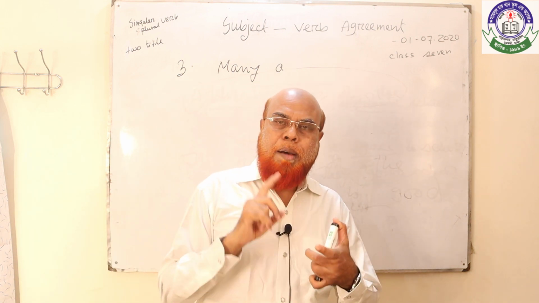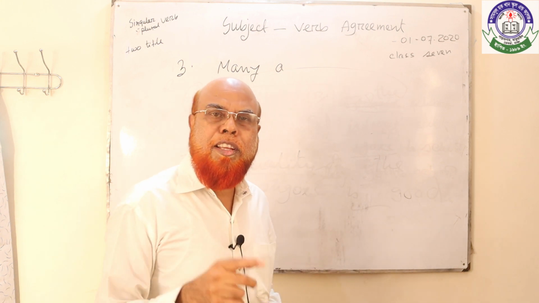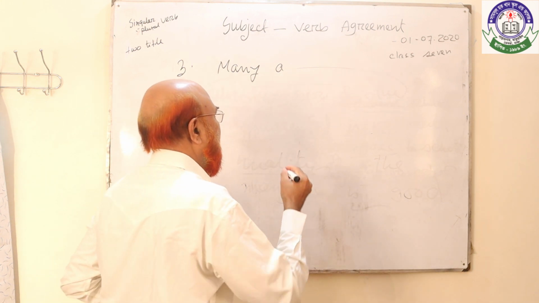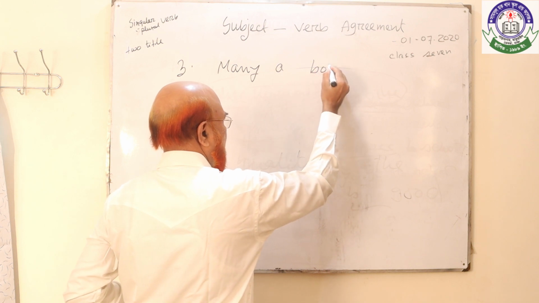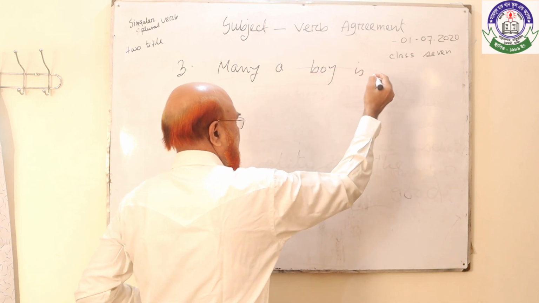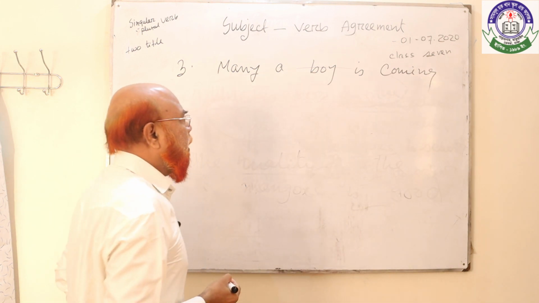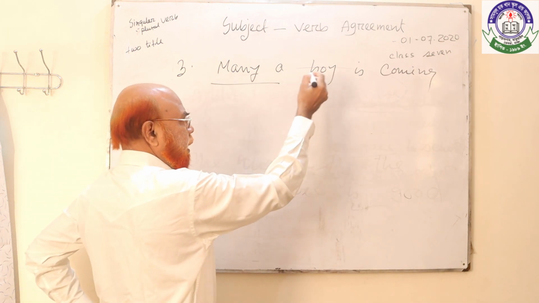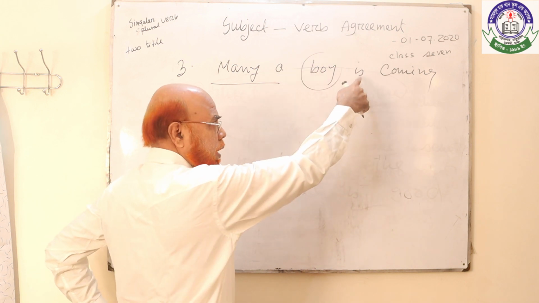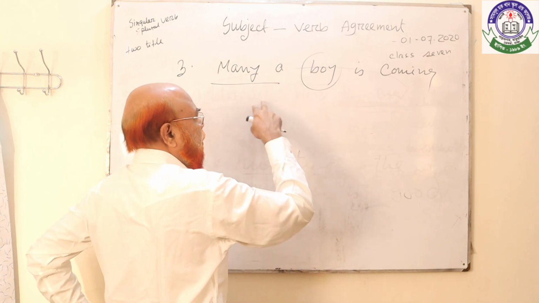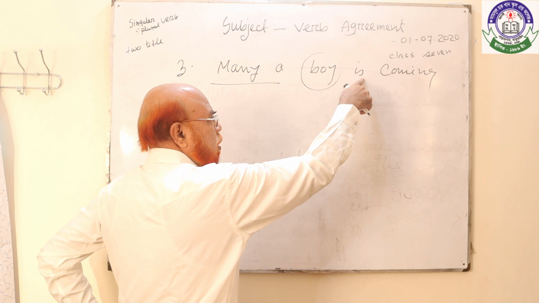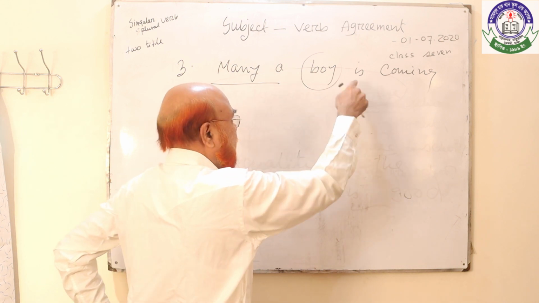I repeat, after many a, the noun will be singular and the verb will be singular. Many a boy is coming. But if you write many a boy are, that will be incorrect.